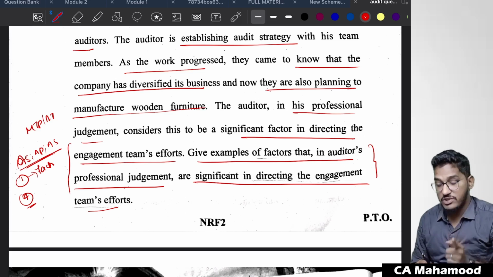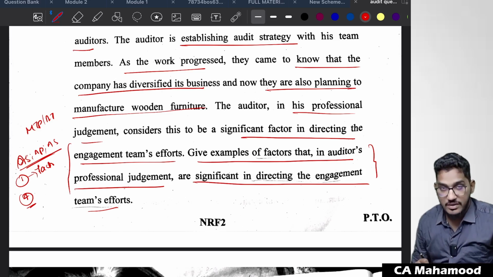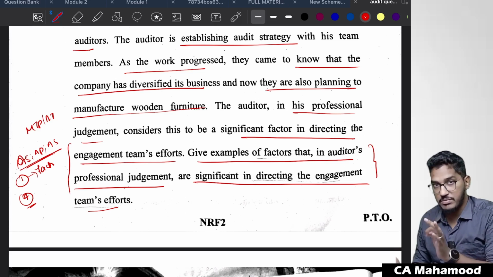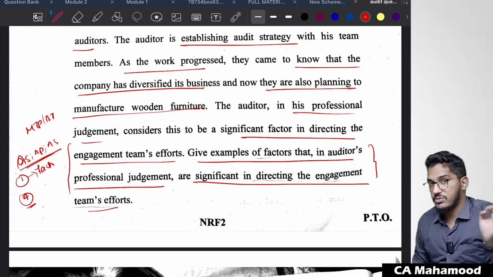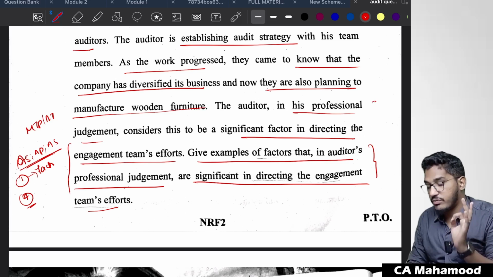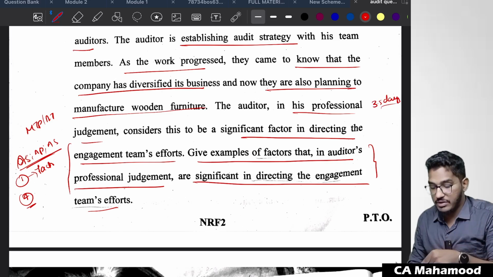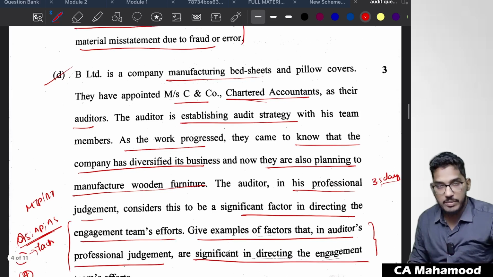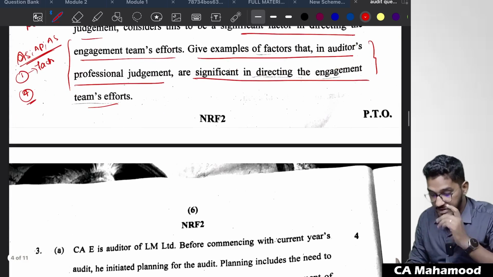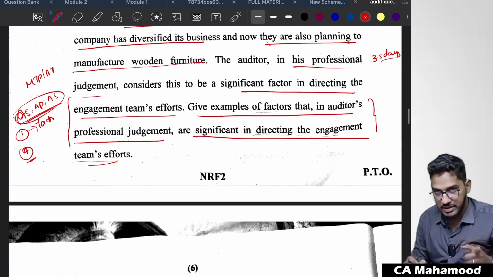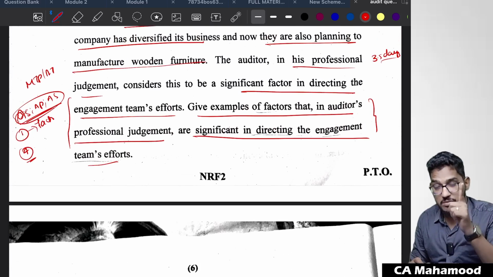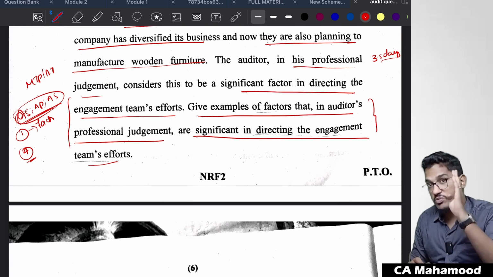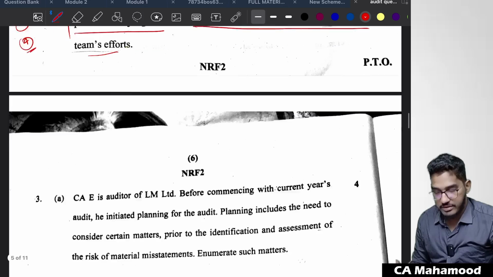And once again, I'm telling you, this question is there in the MTP or RTP. This question has exactly the same terminology, guys, exactly there in the MTP or RTPs. If you have followed our videos from the last 2-3 days, and especially if you would have followed that 3.5 days of strategy for the examination, I'm telling you, this question you would have written and complete marks you would have got. And once again, I'm telling you where you can find it in my material: audit strategy, planning and program, question number 1, and in that question number 1 also, point number 4 will be there. There you will be able to find it.